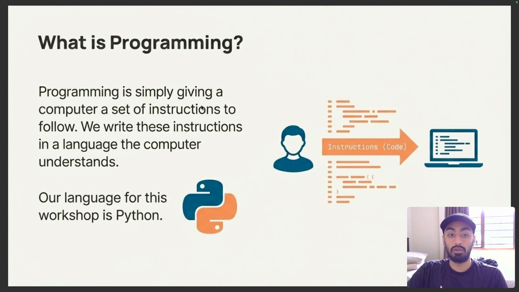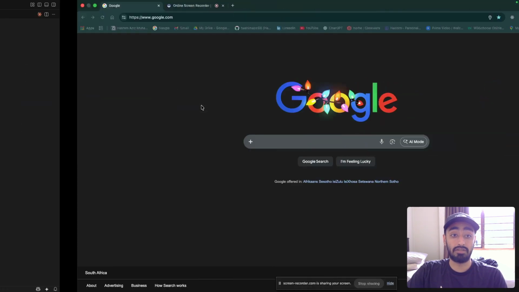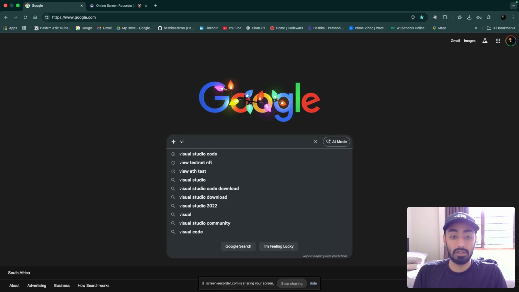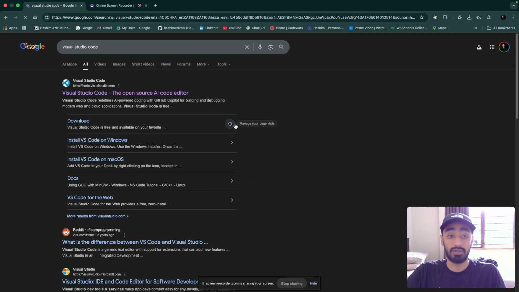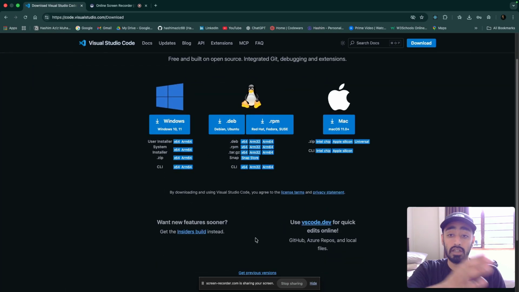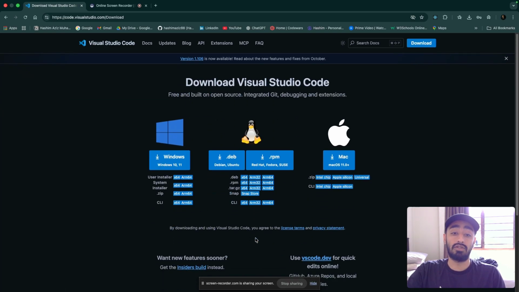The popular one we're going to use is very beginner friendly. It's called Visual Studio Code, and it's very easy to install and obtain. You would just go to Google and search for Visual Studio Code, as seen on my screen now. And if it's not already installed on your system, you can go into the website, press the download button, and download the required version for your system and follow the installation instructions.